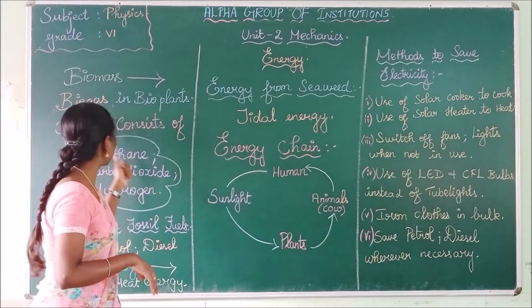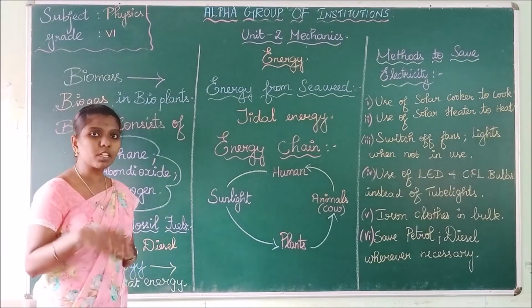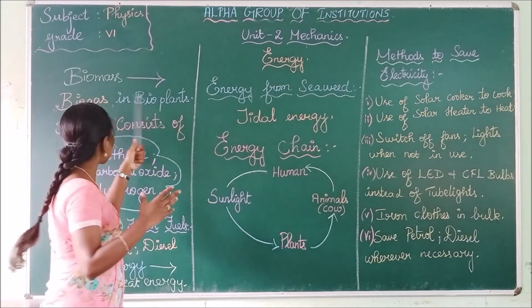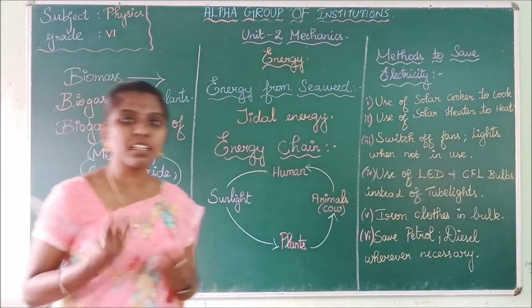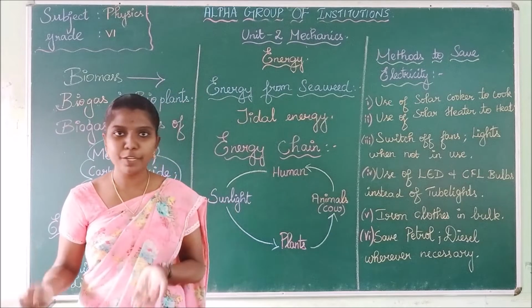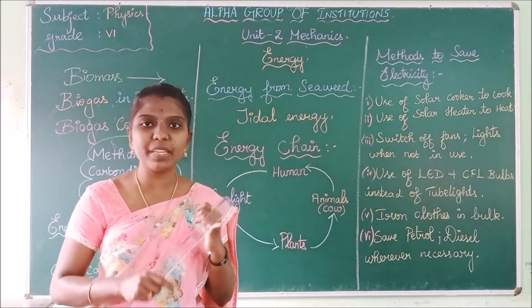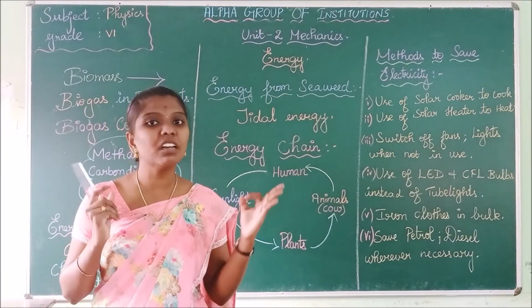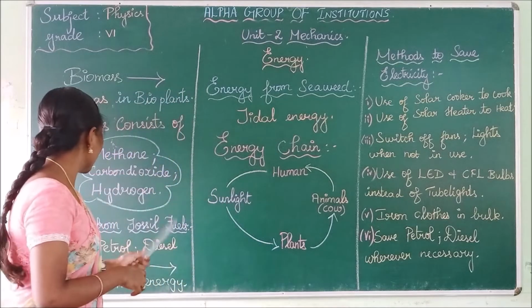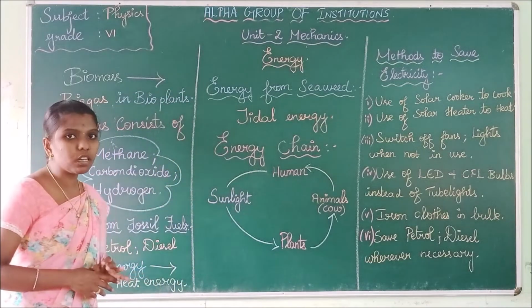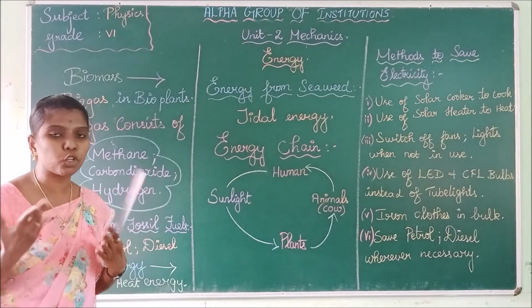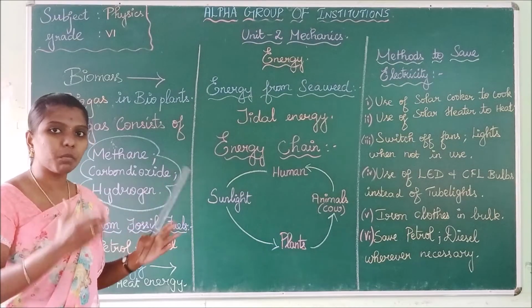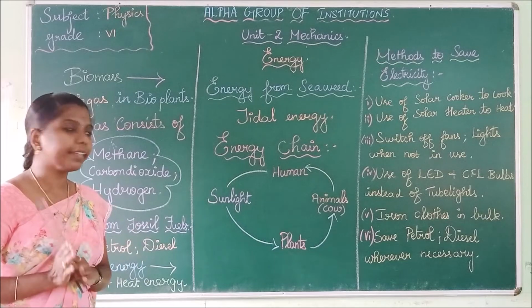We have seen what is biomass. Biomass is converted to biogas in bioplants. Biogas consists of methane, carbon dioxide and hydrogen. Next, we have seen energy from fossil fuels, and how energy is obtained from fuels like coal, petroleum, etc. It converts chemical energy to heat and light energy.